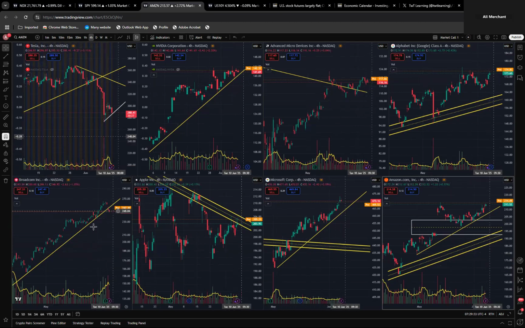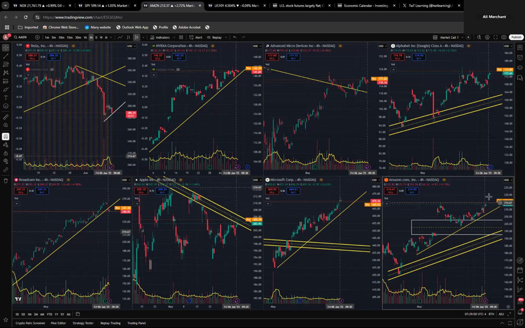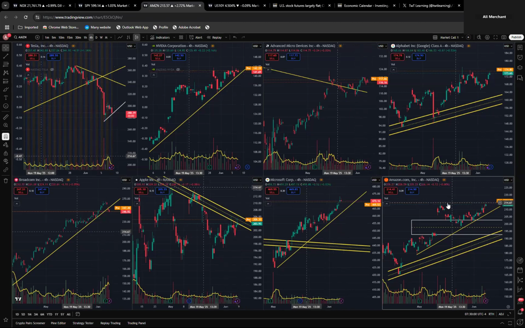AVGO has actually broken this rising trend line. That means AVGO is heading lower, but in a very gradual fashion. Apple is facing this resistance and hasn't been able to break it, so I'll keep an eye on how it behaves here. Microsoft is losing some steam, but may still push higher a little bit; for now, I'll not look into Microsoft. Amazon, on the other hand, looks a little bit stronger, so let's see if it's able to break 215.